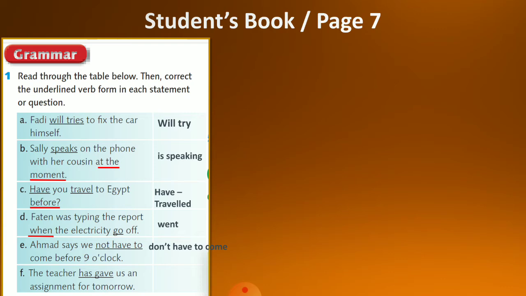Also here we have the present perfect tense. We will use has or have plus verb 3, and gave is verb 2 of the verb give. So we will have give as verb 1, gave verb 2, and given verb 3. So in that sentence it will be has given. The teacher has given us an assignment for tomorrow in the present perfect tense.